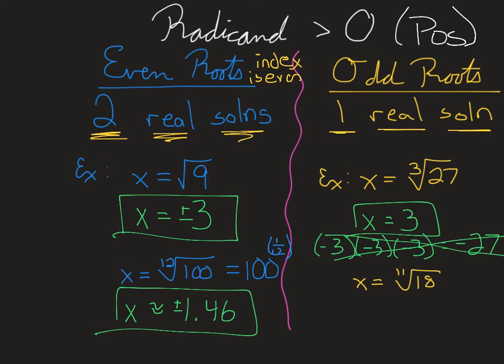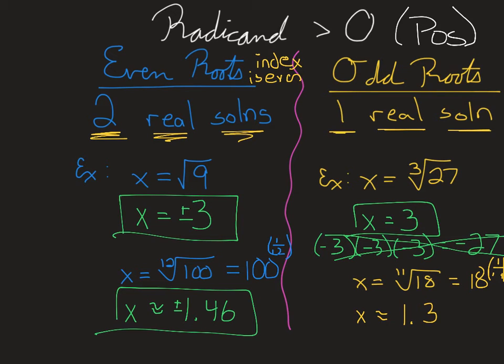Let's look at one, again, that looks a little bit different than what we're used to. Here we have x equals the 11th root of 18. So again, you might not know this one off the top of your head. Don't be afraid to put that in the calculator. If you put that in the calculator, this would become 18 to the 1/11. Again, you want to make sure that entire fraction is in the exponent side, put parentheses around that. And you should get approximately 1.3.